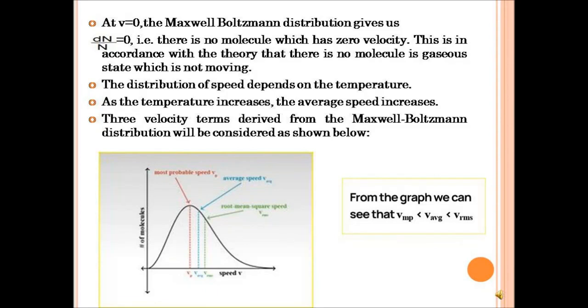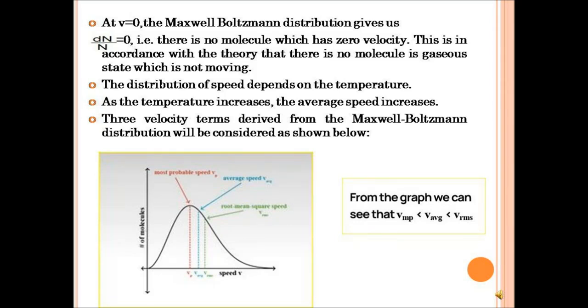The distribution of speed depends on the temperature, and as the temperature increases, the average speed also increases. Now, the 3 velocity terms derived from the Maxwell-Boltzmann distribution that we'll be considering in this lesson are most probable speed, average speed, and root mean square speed.